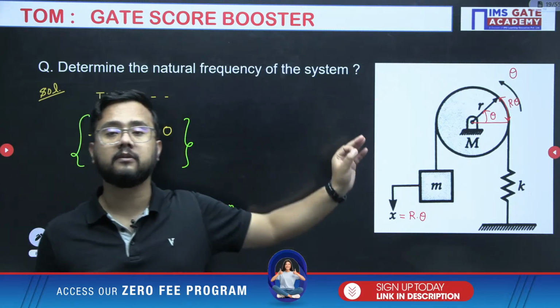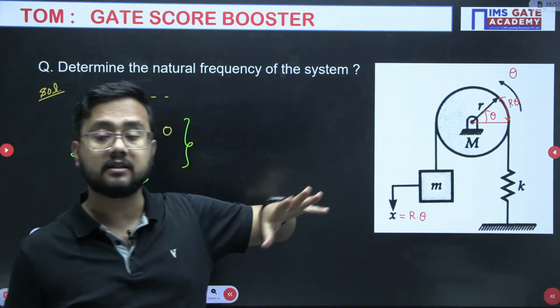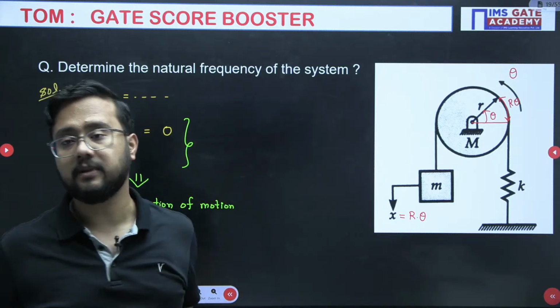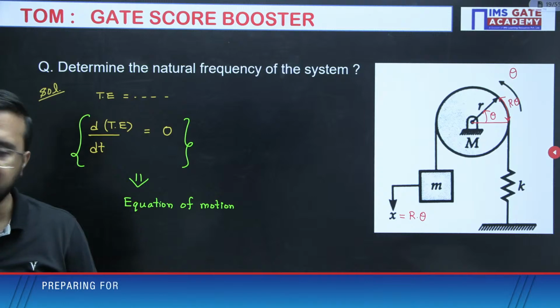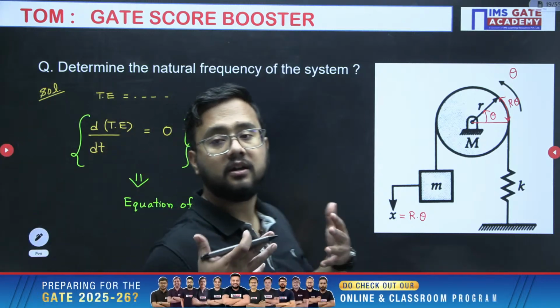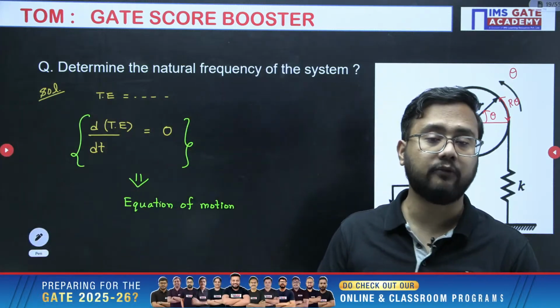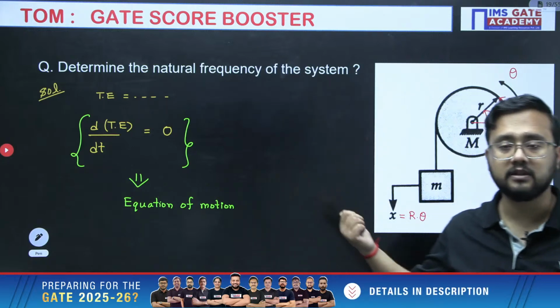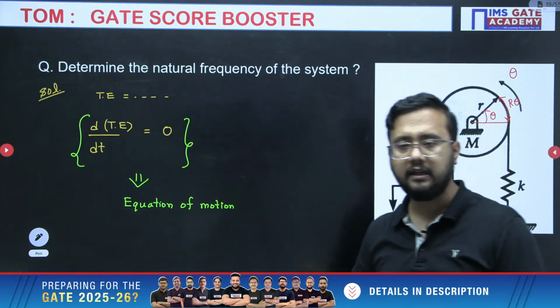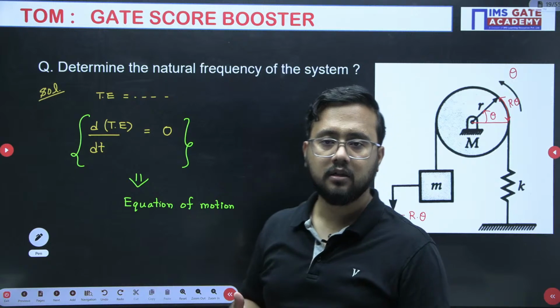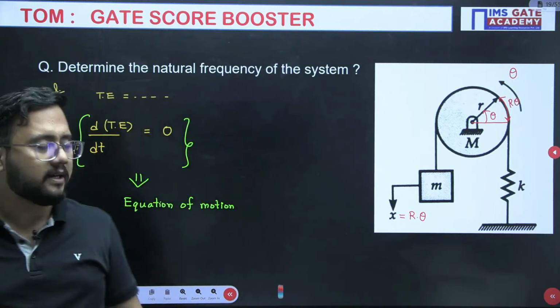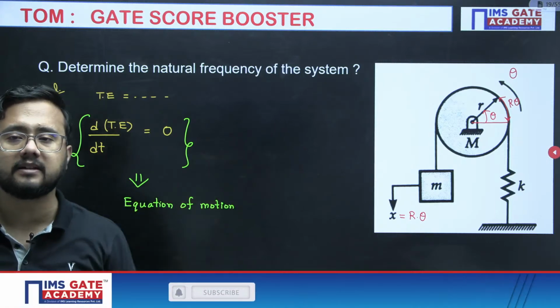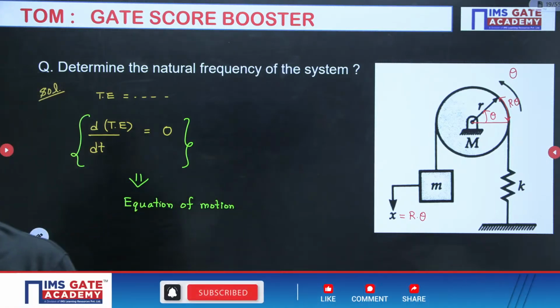Specifically, whenever pulleys are given in a system, try to use the energy method. Chances of mistakes will be less. Otherwise, so many times we have used Newton's second law or D'Alembert principle for calculation of the natural frequency. Using D'Alembert principle only, we are writing the equation of motion. From that equation of motion, we'll get the answer. That is also there, but specifically in pulley system cases, we have to use the energy method so that we can avoid chances of mistakes.